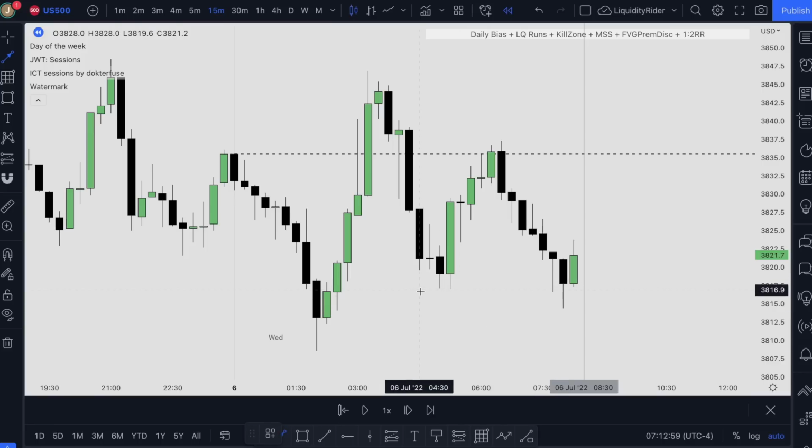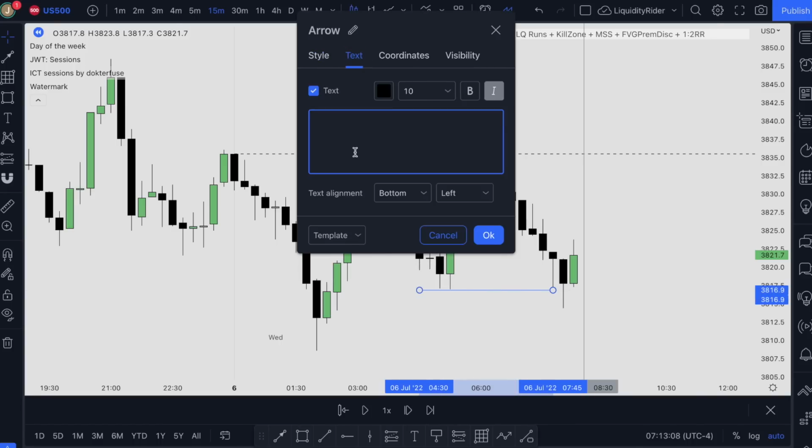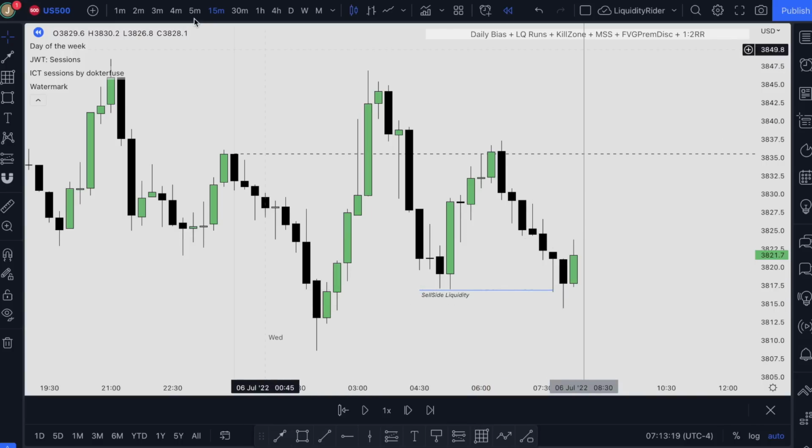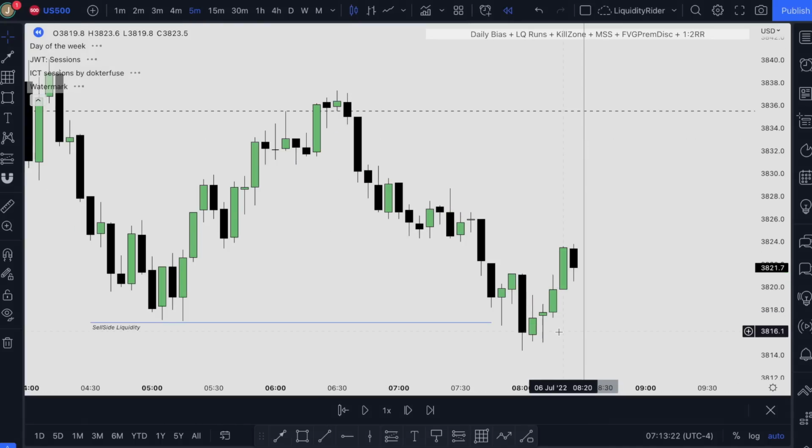We can see that we have our liquidity grab around here on our 15 minute time frame. This is our sell side liquidity that has been taken, which is very close to our New York kill zone open, so we can look into our lower time frame to see if we have any setups. We actually do have a setup form. We have our market structure shift. We also have our displacement right over here.